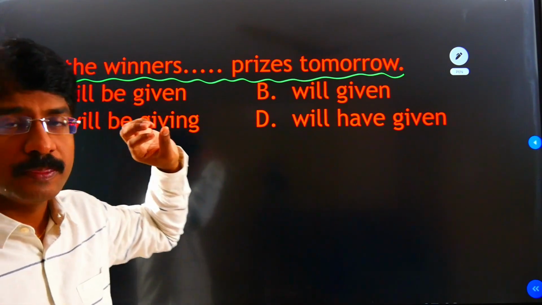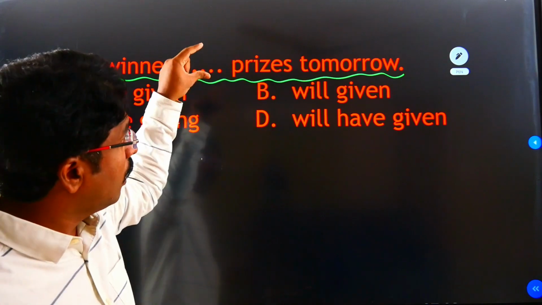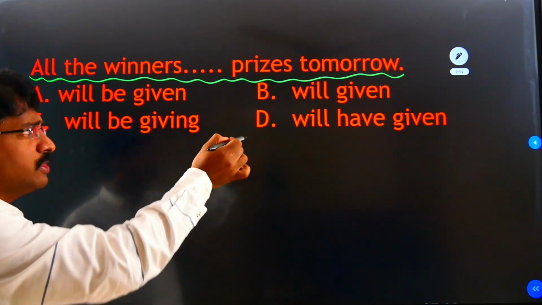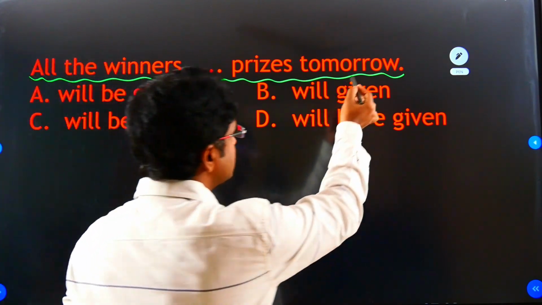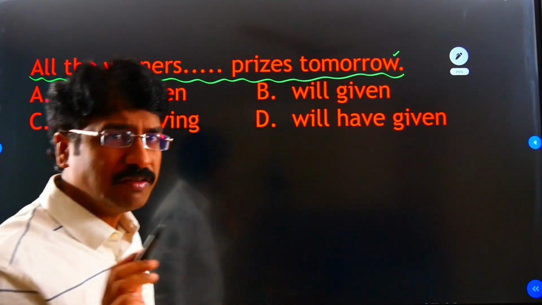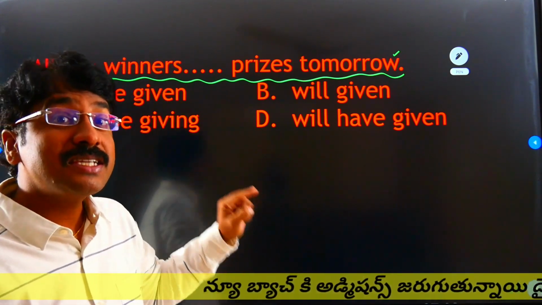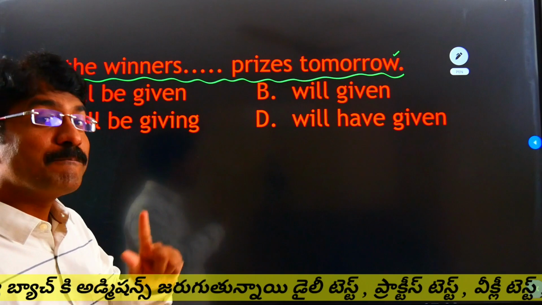Based on the options also, tomorrow is there. That's why this is the future tense. But is this active or passive? This is the passive voice.